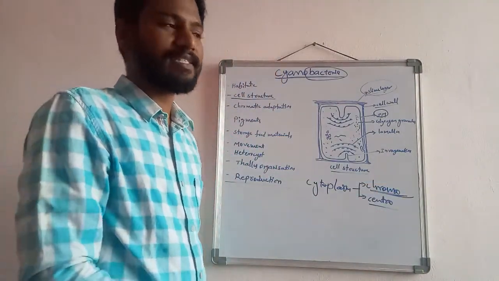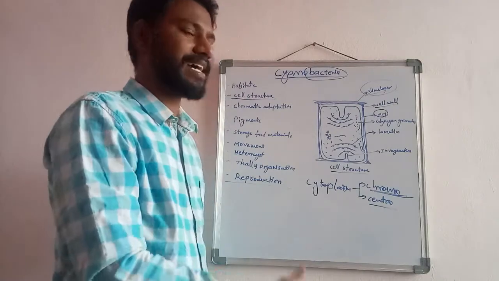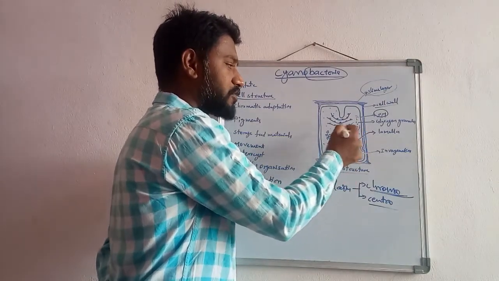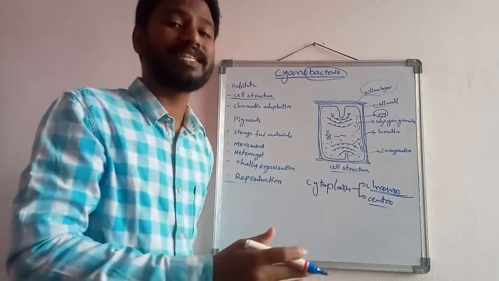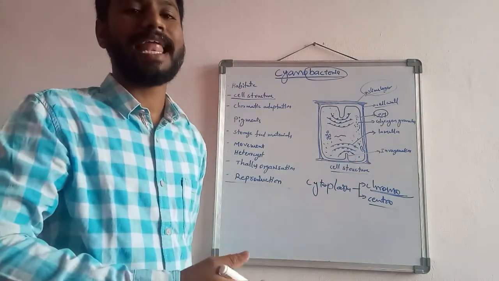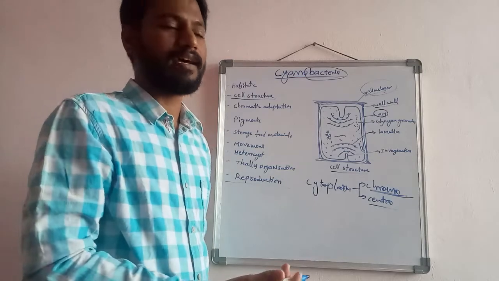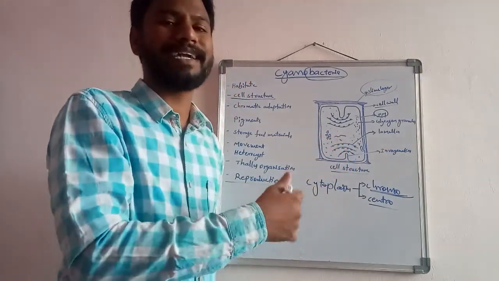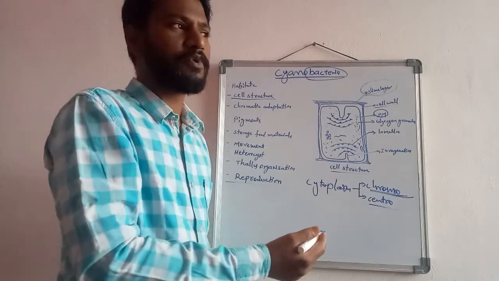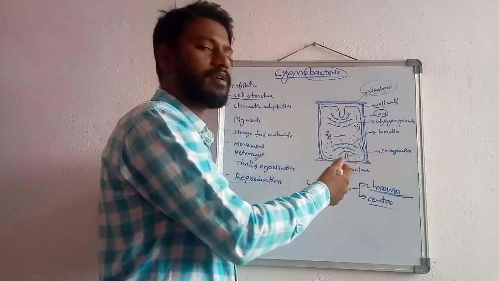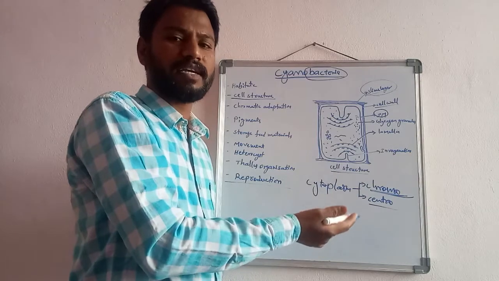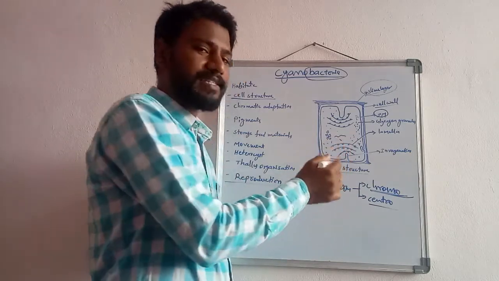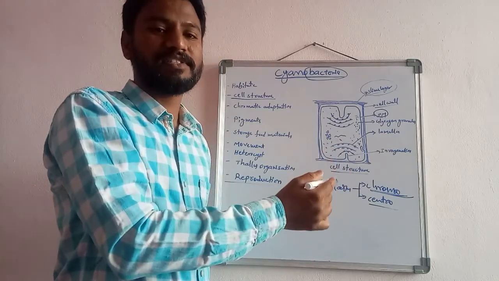Why? Because the outer peripheral cytoplasm has the photosynthetic pigments in the form of lamellae. This is the prokaryotic type of cellular feature. Prokaryotic means there is no chloroplast, no mitochondria, etc. Even though chloroplast is absent, the photosynthetic reaction is performed.